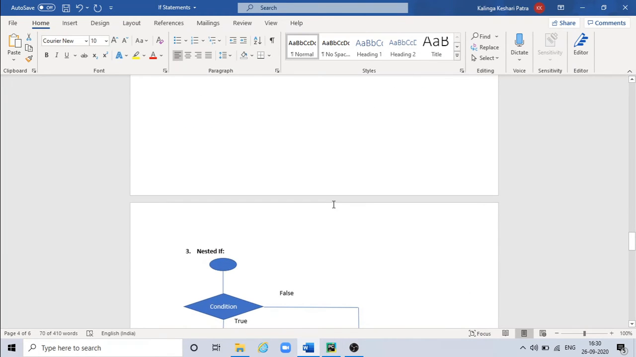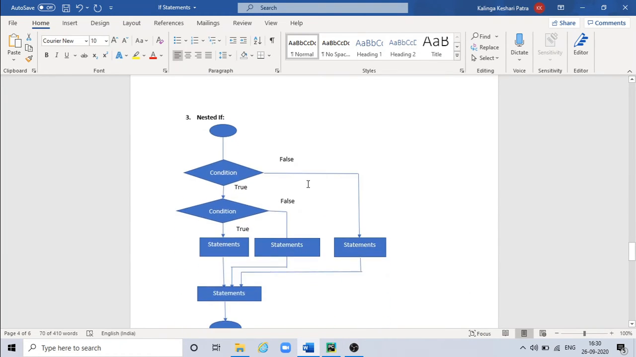So this is all about else if statement. Now the last one is nested if. So nested if is one if inside another if. So if this condition is true, then it will go to one more condition. So this condition is inside this condition. Then if again this condition is true, then it will execute this statement. Then finally it will come out of if and it will execute this.